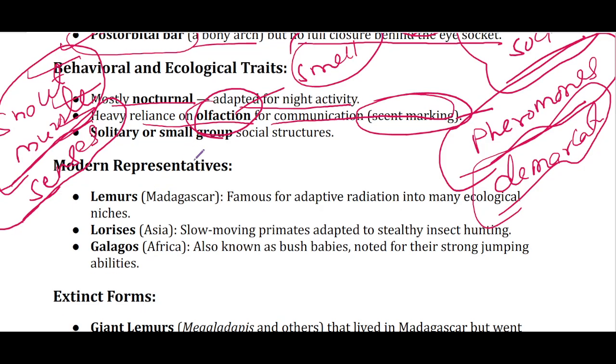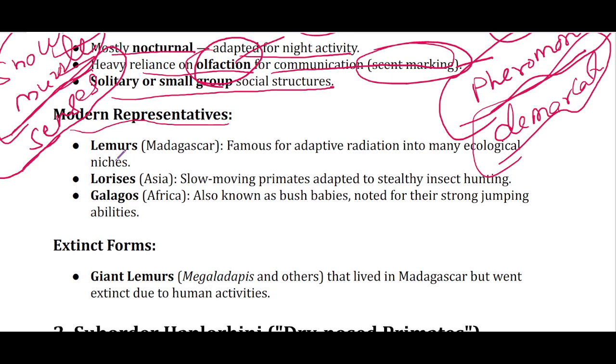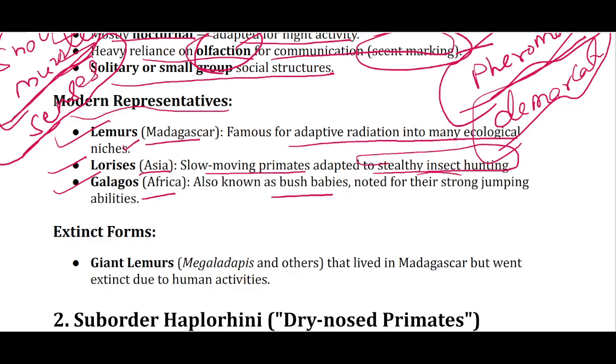And the third behavioral trait is solitary or small group social structure. Now, modern representatives: lemurs in Madagascar, that are famous for adaptive radiation into many ecological niches. Then lorises in Asia, that are slow-moving primates adapted to stealthy insect hunting. Then galagos, situated in Africa, also known as bush babies, noted for their strong jumping abilities.